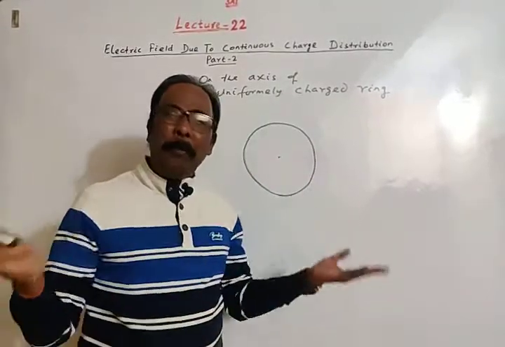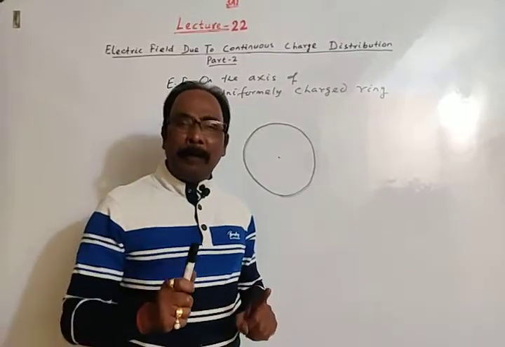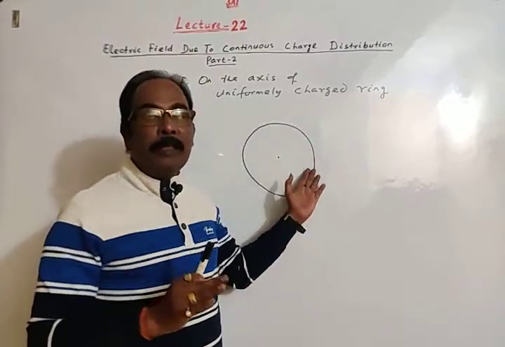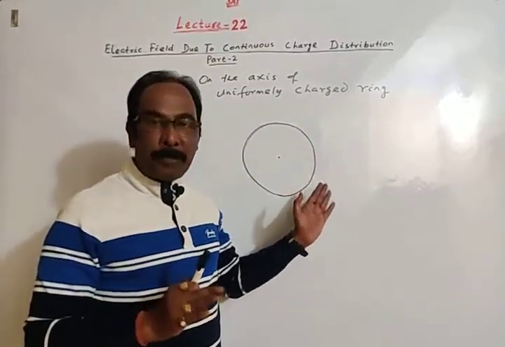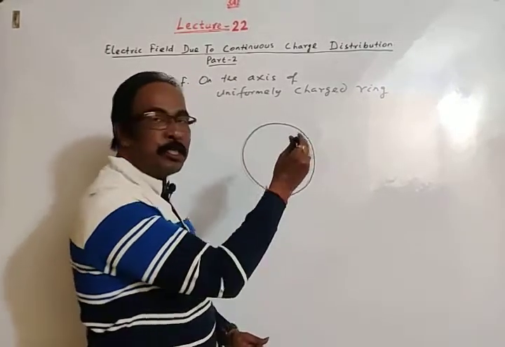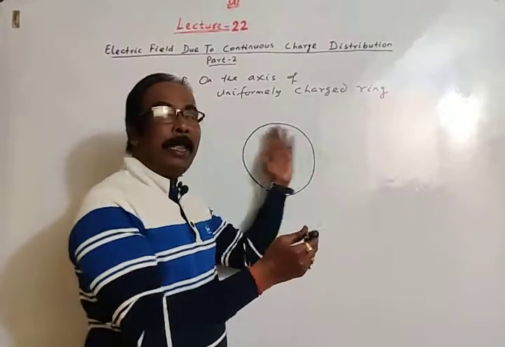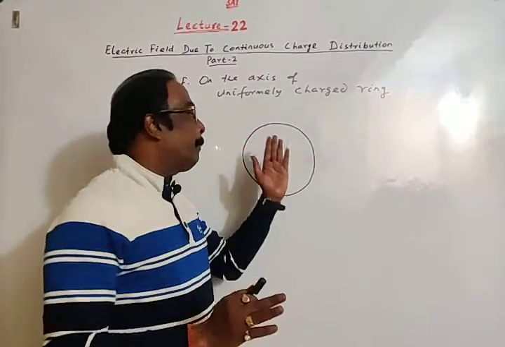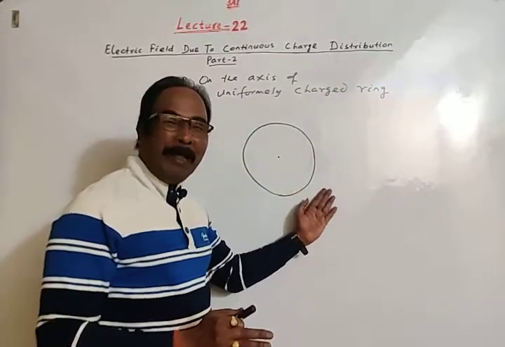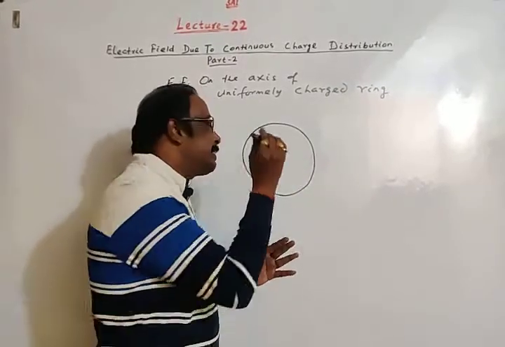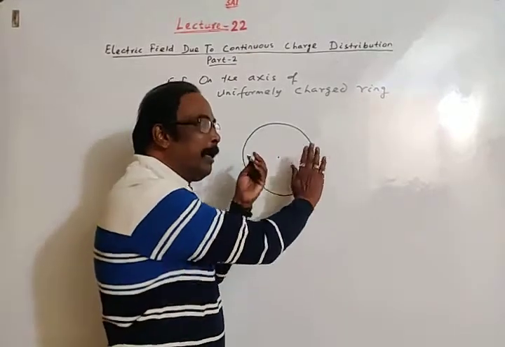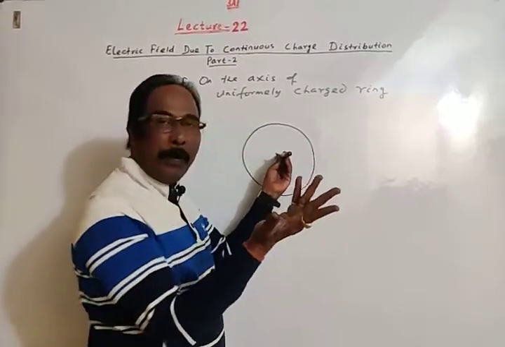Okay, we have to find electric field at any point on the axis of the ring. The ring is uniformly charged. If I keep the ring like this, then this will be the axis perpendicular to the plane of the ring. Here the plane of the ring is parallel to the plane of this whiteboard and the axis is perpendicular to the plane of the ring, meaning the axis is perpendicular to the plane of this whiteboard.